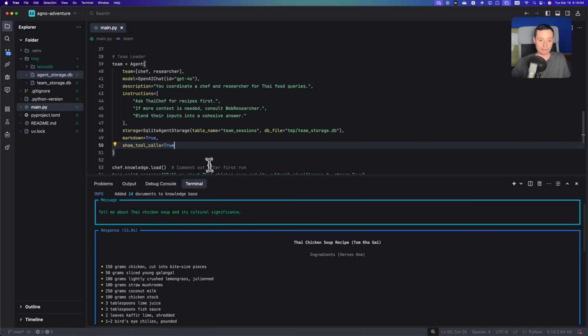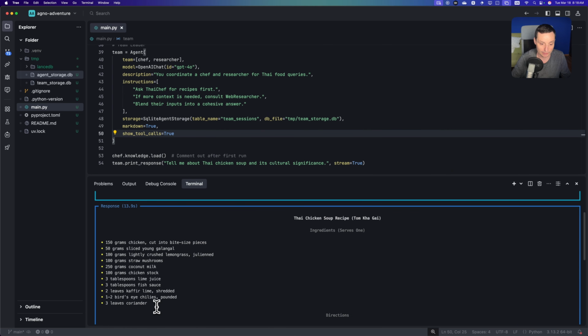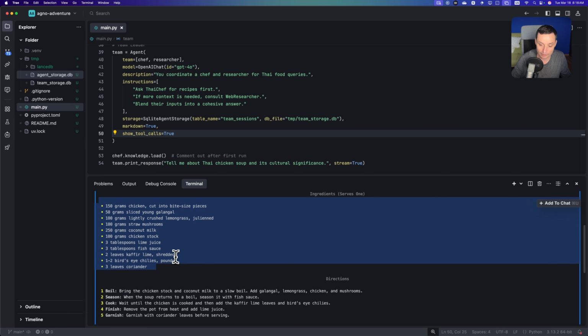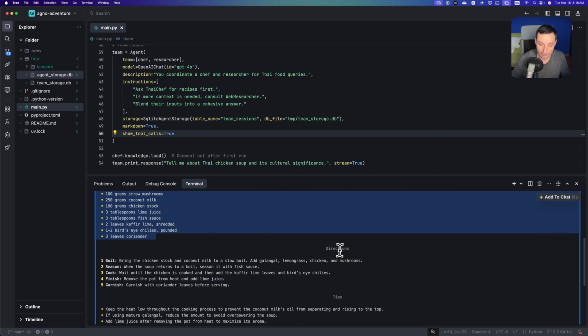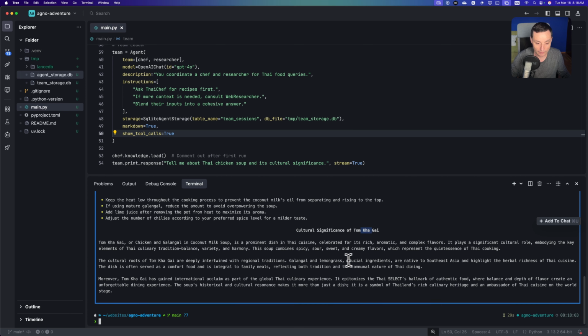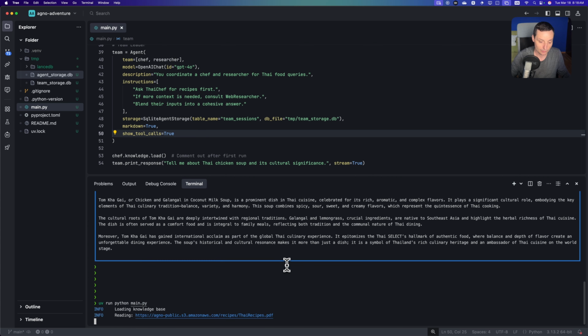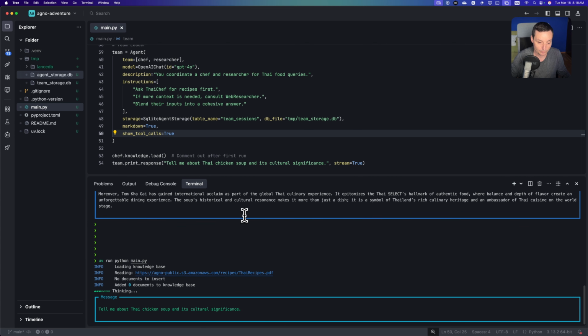Because right now you don't see any tool in here, you just see the recipe, and you have the directions, tips, and the cultural significance from Tom Jen Guy, and this should have come from the internet. And again, let's see if we can add these tool calls in here.